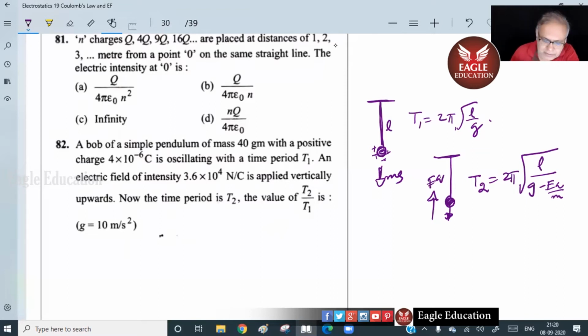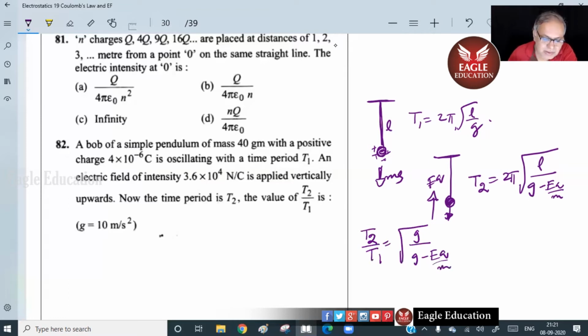You only divide one by the other. So T2 by T1 equals this by that. 2 pi goes. L goes, right? This by that you get. That will be G by G minus EQ by M. Isn't it so?